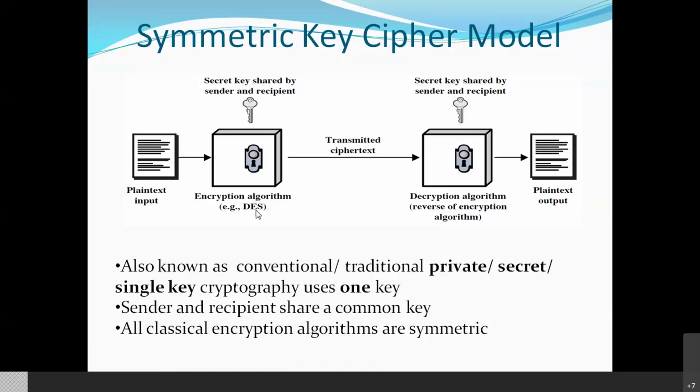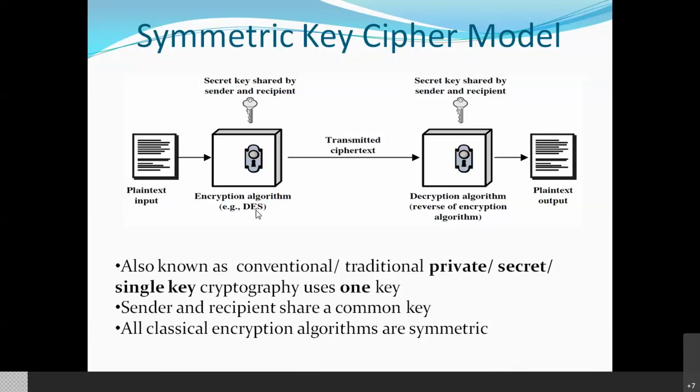He will decrypt using the same algorithm, that is Caesar cipher, and then he will get the plain text. If a third person somehow gets the ciphertext, but doesn't know which algorithm or which key is used, he will not be able to decrypt the message. So obviously confidentiality will be maintained, integrity will be maintained. The same algorithm and the same key are used. That is why it is known as symmetric. I hope I am clear as per this diagram.